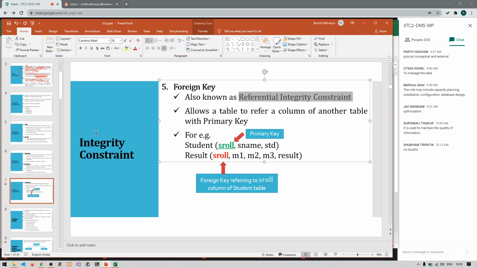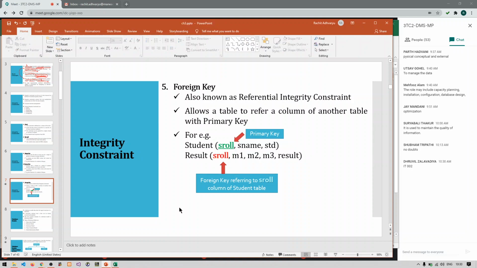So you can see this example here. Here student S roll is a primary key, and here this result S roll is a foreign key which refers to this S roll of this student table. So until and unless you have the particular primary key in a table, the table cannot be referred by other table. So if you want to use foreign key, then you should have one primary key table, that means a table with one primary key column. So this is what foreign key means, right?